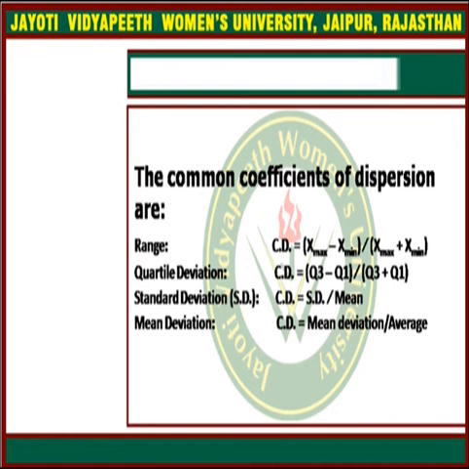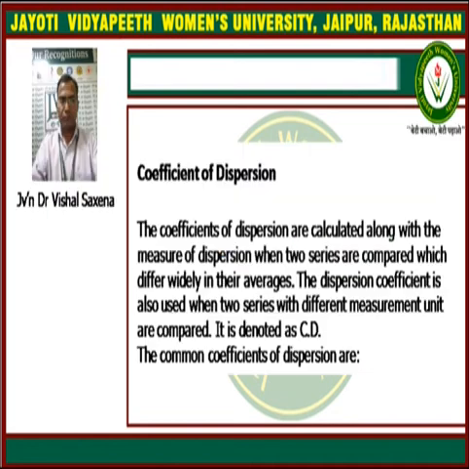These are the numerical formulas for the coefficient of dispersion for the various absolute measures of dispersion, by which we can compare two series. When two series differ much in their averages, the coefficient of dispersion should be used.